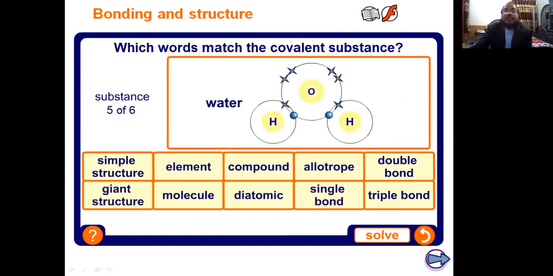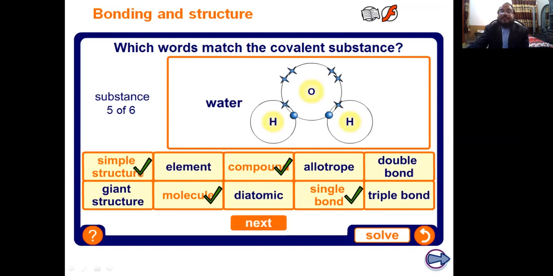Water, students, you know, this water is H2O, a simple structure. This is not an element. This is a compound between two different atoms, not an allotropic form. No double covalent bond. The bond between the atoms is a single covalent bond, and this is a molecule.